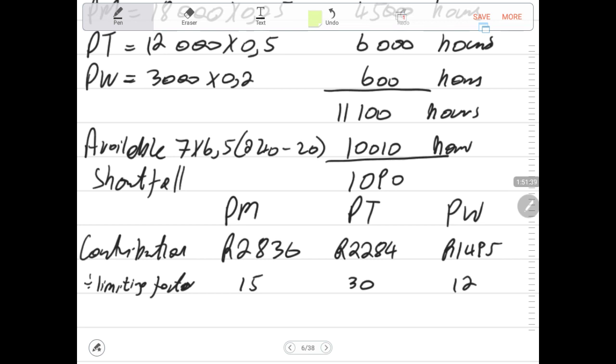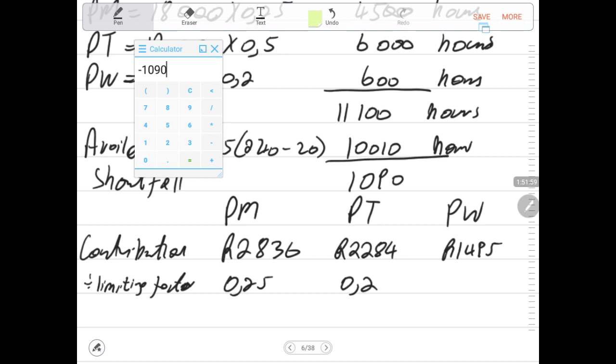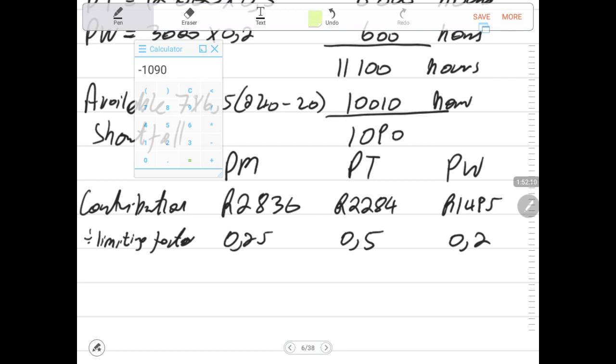It doesn't matter which approach you take. You can use the minutes, but I prefer to use the time which is equivalent to per unit, because it is 0.25 and this is 0.2. Let me just verify. This is 0.5, which is half an hour. This is 0.2, which is 12 minutes. Either way you use, you still take the same decision.